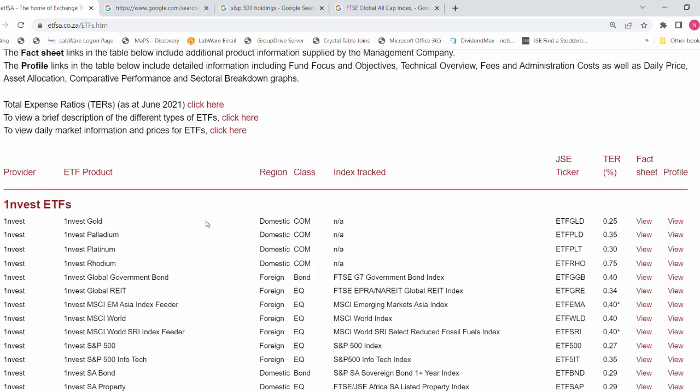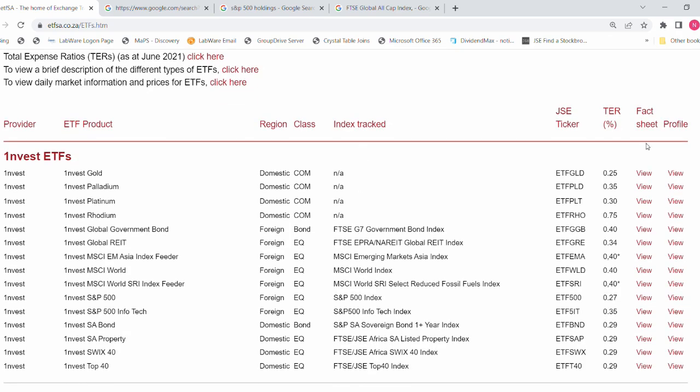And what you'll notice on the website, it will show you the provider of the ETF name, the region, whether it's a domestic ETF, meaning it's a South African ETF, or foreign, meaning an overseas ETF. Then most importantly, it shows you the index tracked. Also, it shows you the TER, which is the cost of owning the ETF, as well as the fact sheet.